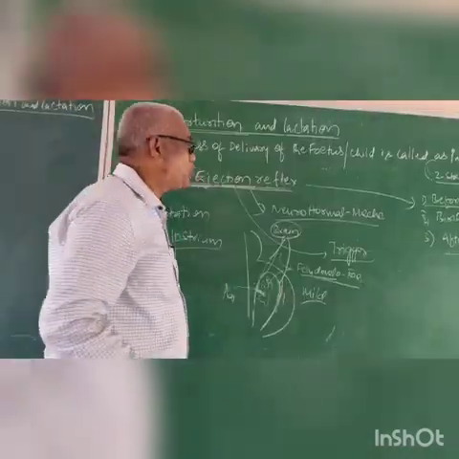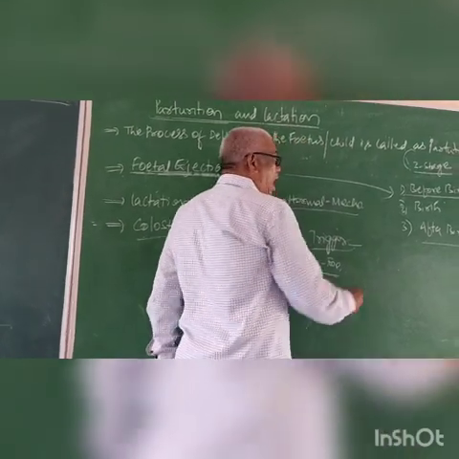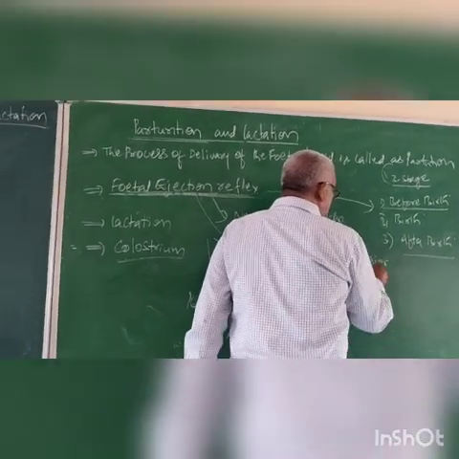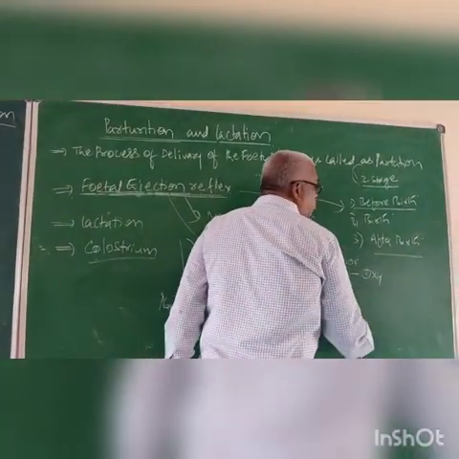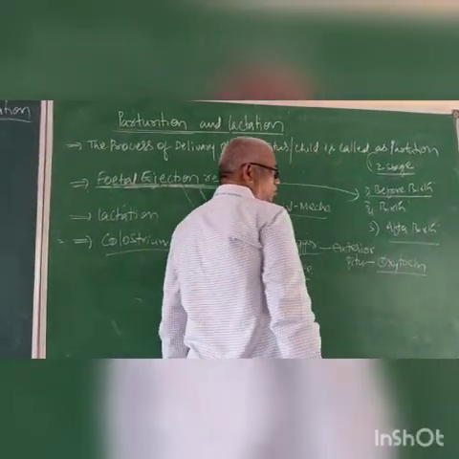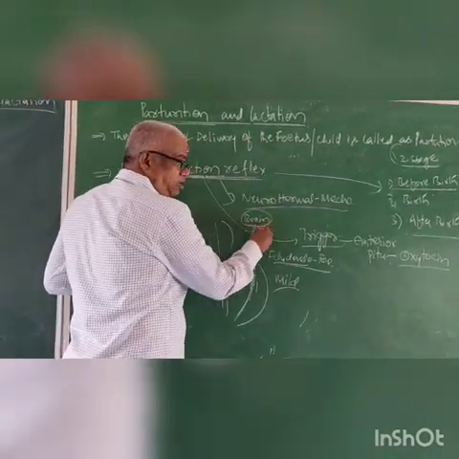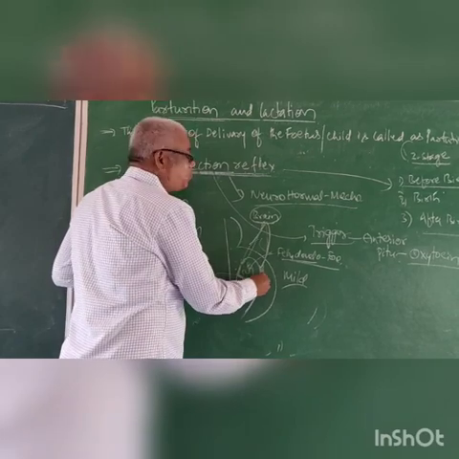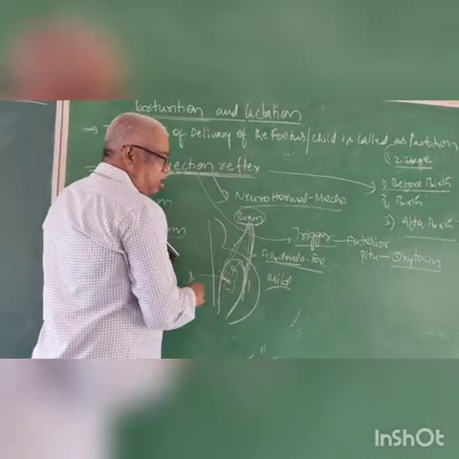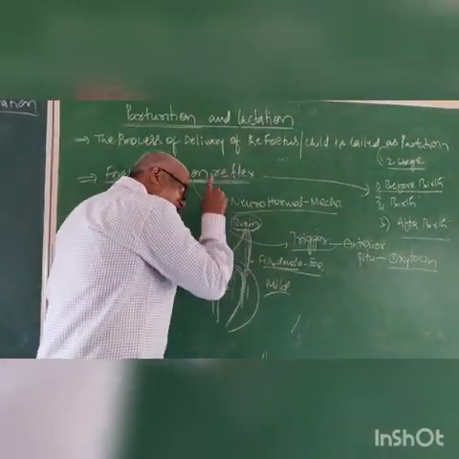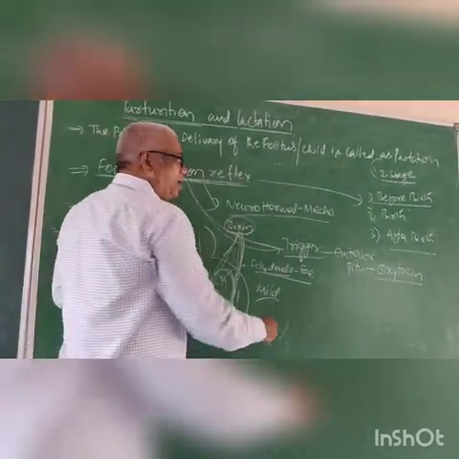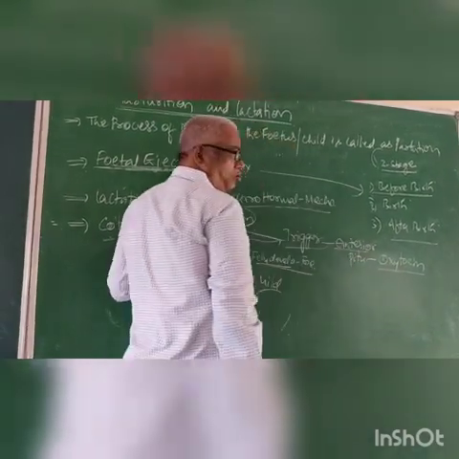That means initiation to the anterior pituitary to produce oxytocin hormone. See, now the brain gives the order to the uterus as a mild contraction, and also this fetal ejection reflex triggers the endocrine gland, the anterior pituitary, that is oxytocin.